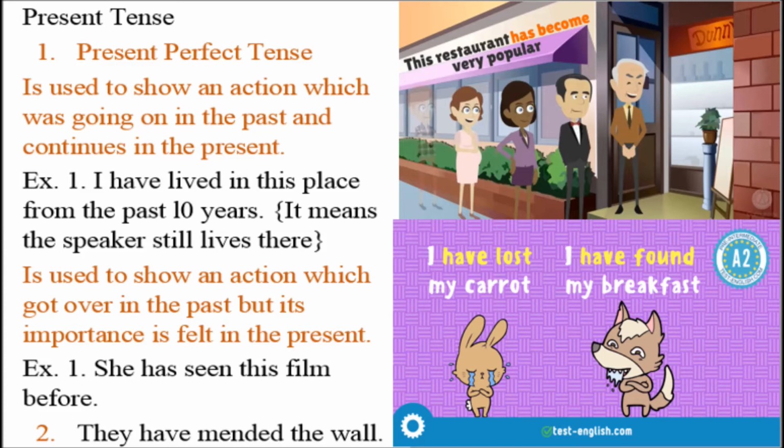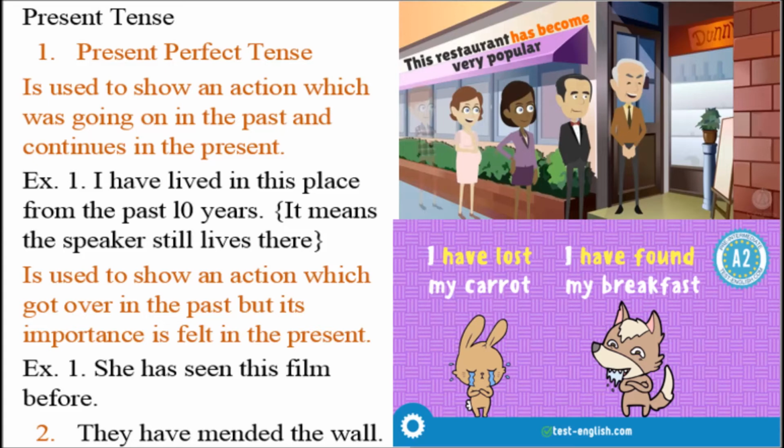So these are sentences which show that the action was completed somewhere in the past, but its importance is felt in the present. Here are a few examples in present perfect tense. This chart helps you to understand how present perfect tense can be made and how it is used in different manner.